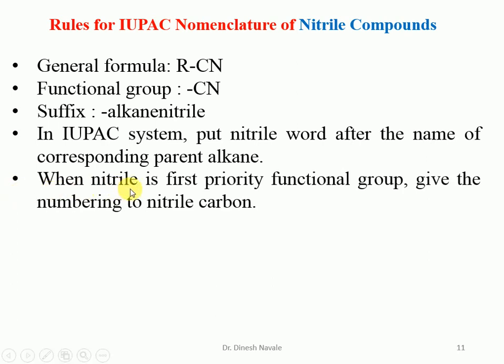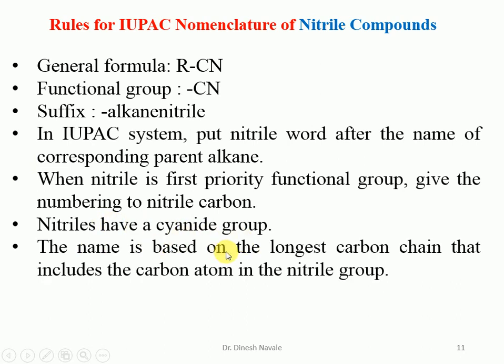When nitrile is the first priority functional group, give the numbering to the nitrile carbon. That means we have to number in such a way that the carbon of the nitrile is given number 1, while considering the longest possible carbon chain. Nitrile has a cyanide group, so it is also called the cyanide group.